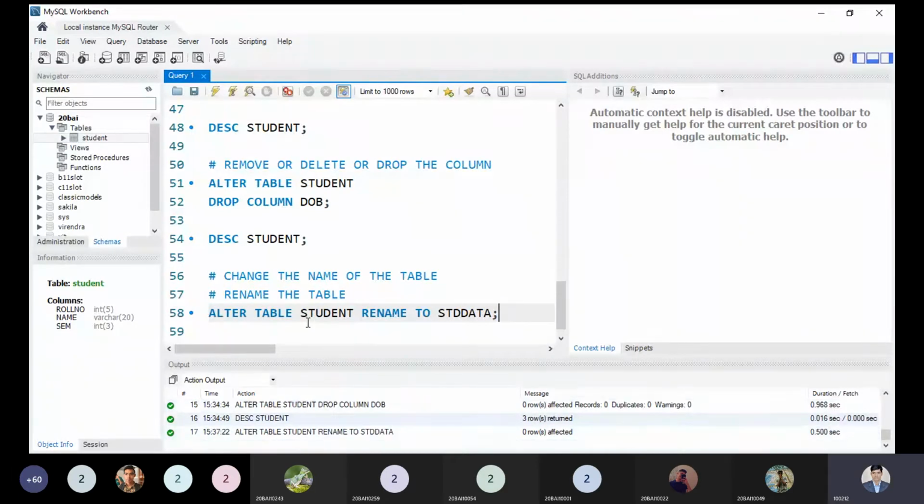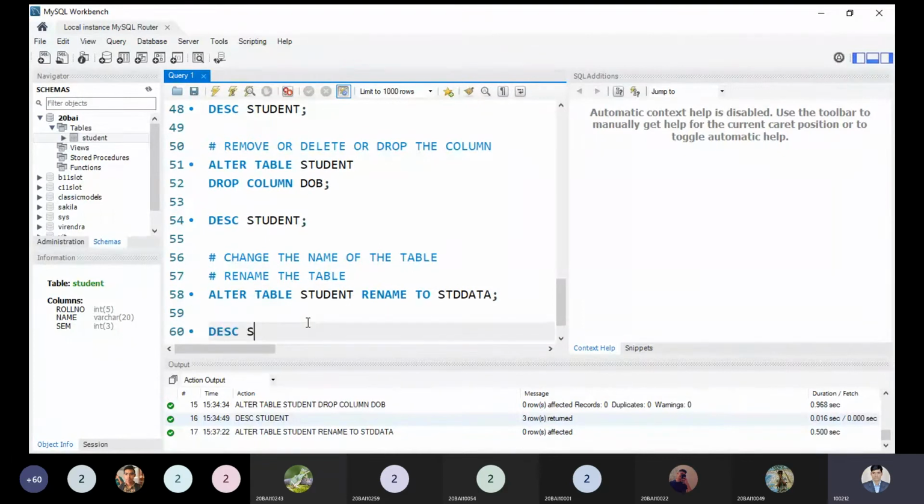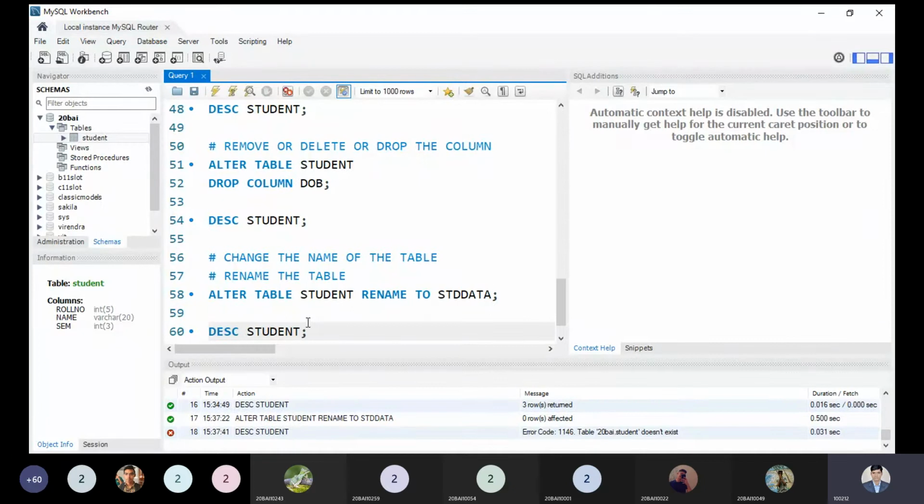Let me check, it is updated within 0.500 seconds. The table is updated by name only, so its name is updated from student to STD data. If I run the command describe student, you will see at the bottom that the particular table does not exist, because a few seconds ago we saw the structure of student, but here we are not able to see it.